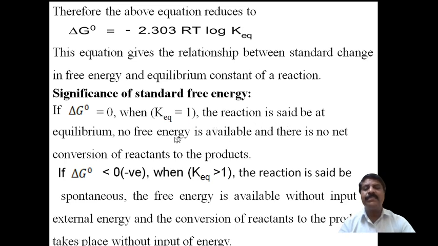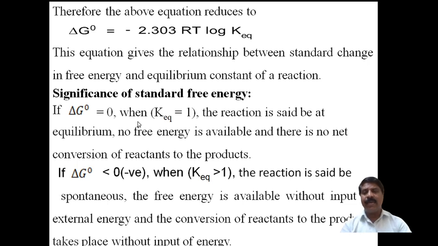Therefore, when the equilibrium constant is exactly 1, the reaction is said to be at equilibrium. Substituting this value in the equation, delta G naught equals minus 2.303 RT log of 1. The log of 1 to any base is always 0, so the whole thing becomes 0. Therefore delta G naught is equal to 0. Hence this reaction is said to be at equilibrium.